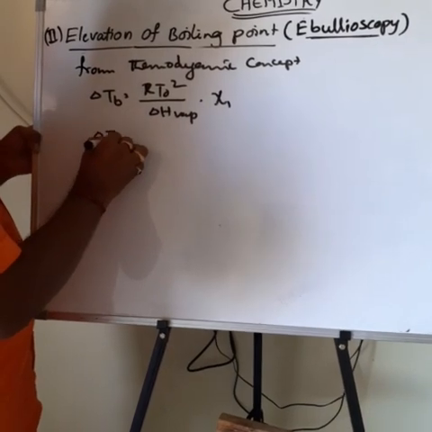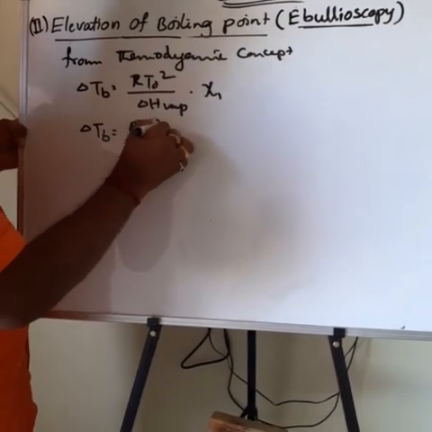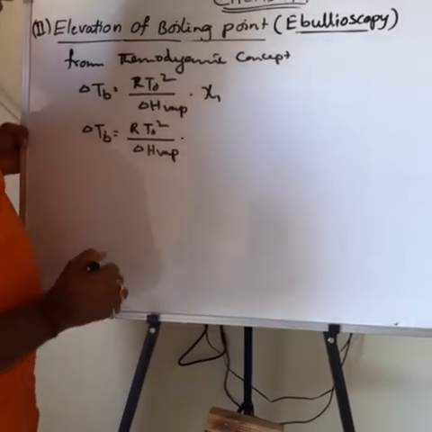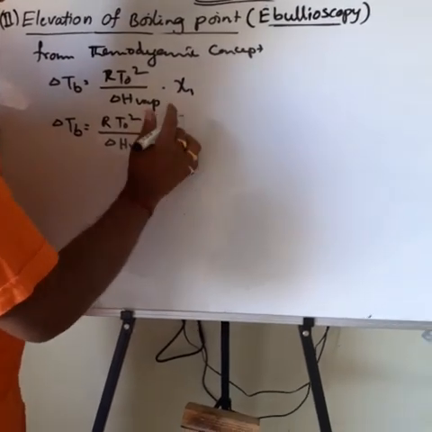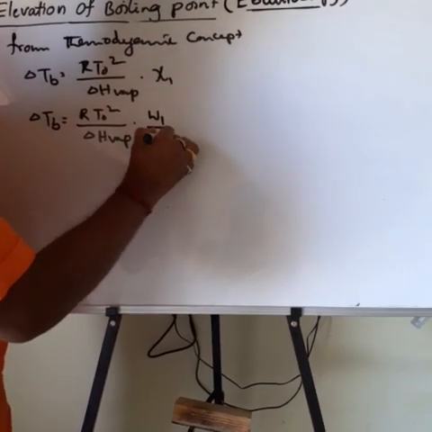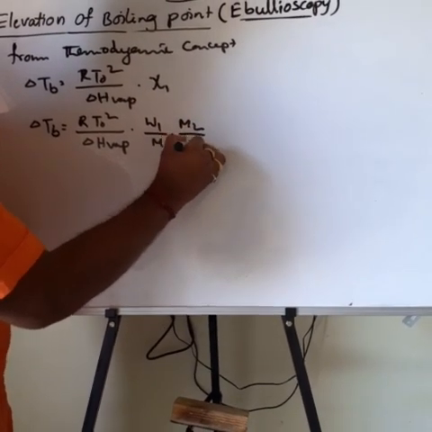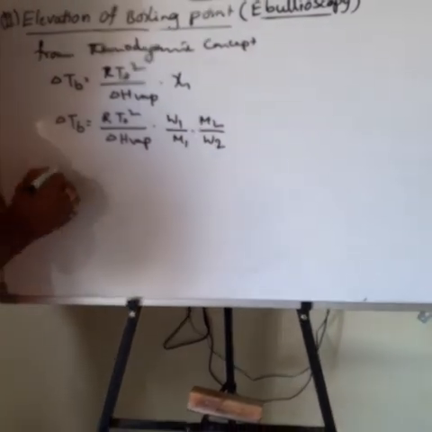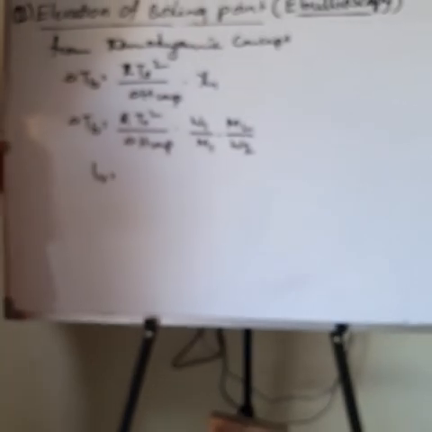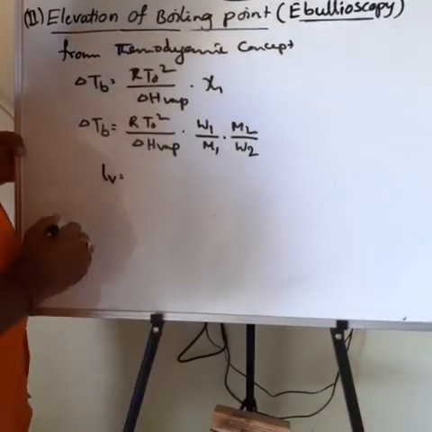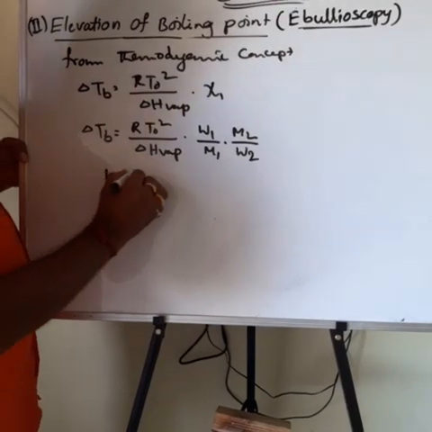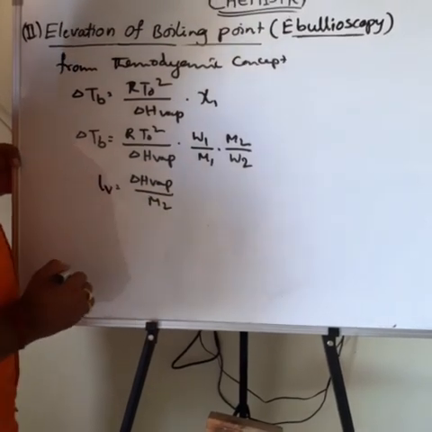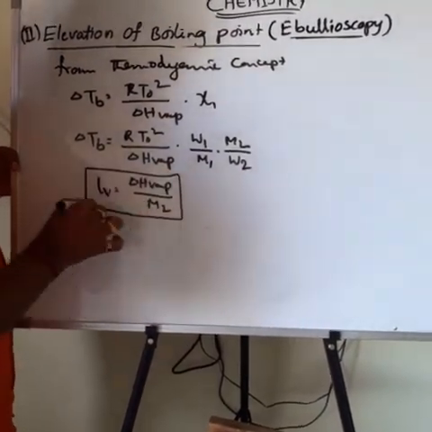Then the next one is ΔTb is equal to R T₀² divided by ΔH vaporization into the mole fraction of solute, which means the weight of solute by molecular weight of solute into molecular weight of solvent by weight of solvent. Just now I told that formula. Then the next one is LV, which means the latent heat of vaporization for 1 gram of solvent. What is the latent heat of vaporization formula? ΔH vaporization divided by the molecular mass of solvent. So this is the LV formula, latent heat of vaporization.